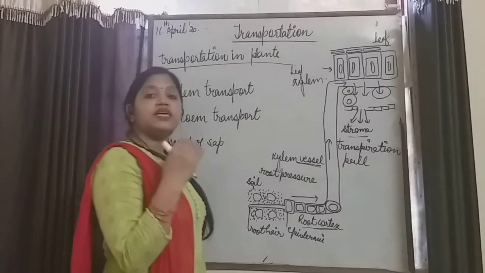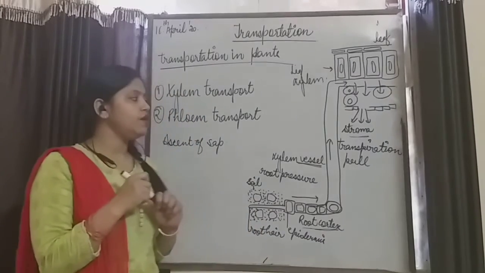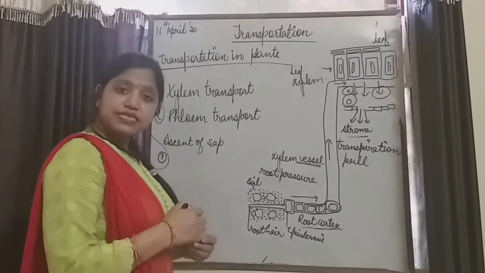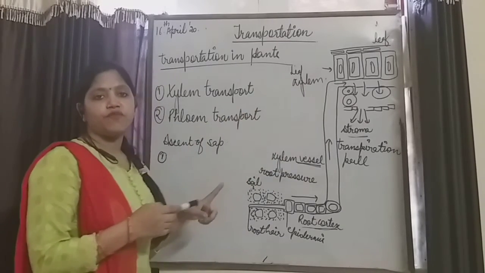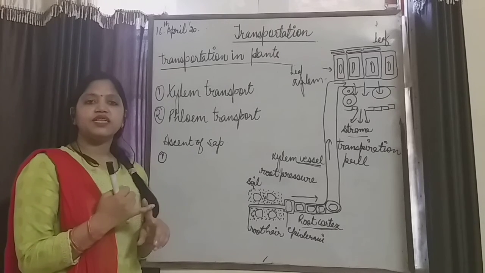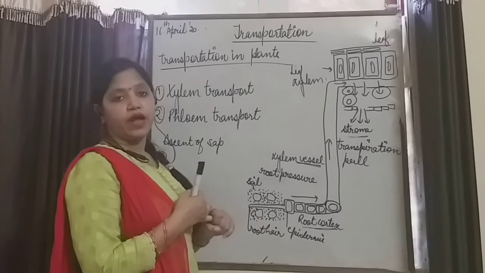So what is the necessity of transpiration for the plants? First of all, the removal of excess amount of water from the surface of leaves or from the plant body through transpiration. Second thing is, transpiration cools the surface of the plant.